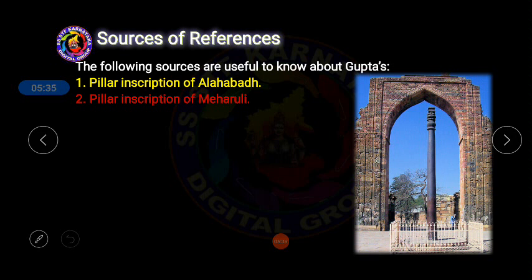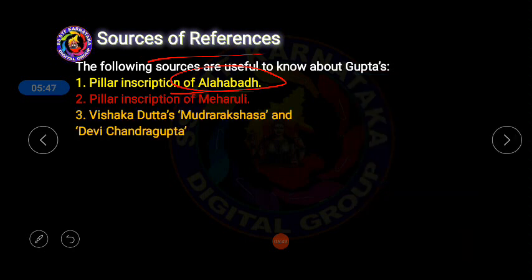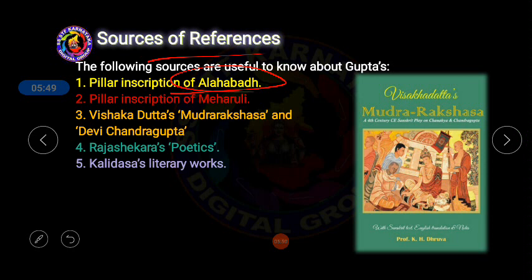Now it is time to understand what the sources of information regarding the Gupta Empire are, the source references. First of all, the pillar inscription of Allahabad and the pillar inscription of Mehrauli. So today also you can go and see these kinds of references, sources of information.